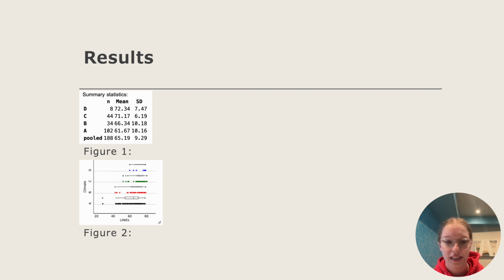In total, we can see from figure 1, we had 188 countries in the data. Both figures tell us that climate categories C and D had significantly fewer countries in their data than climate categories A and B, which could suggest that there are very few countries in the world with climates less than 14 degrees Celsius year-round. Also, another important piece of information to grasp from figure 2 specifically is that all of the climate categories have outliers in their groups. You can see these outliers based on the black solid squares toward the left end of the box and whisker plots. This could be evidence of poor group distribution of the countries into the climate categories.